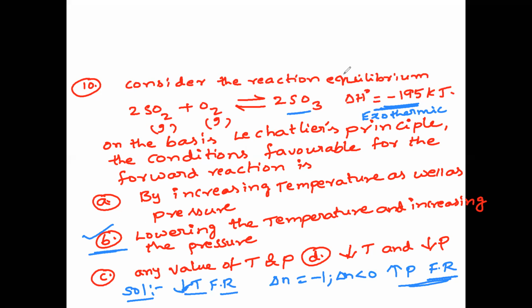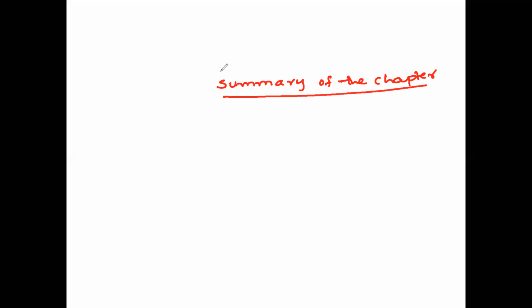Now I'll write the summary of the chapter because chemical equilibrium is completed. Very simple topic, but most important.